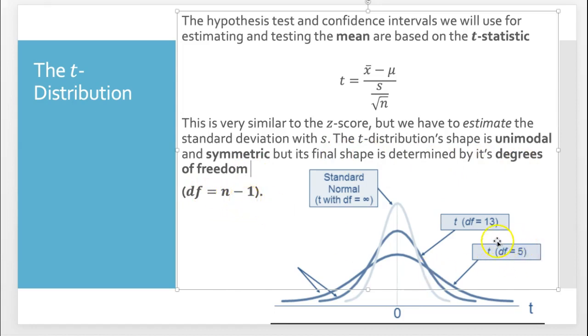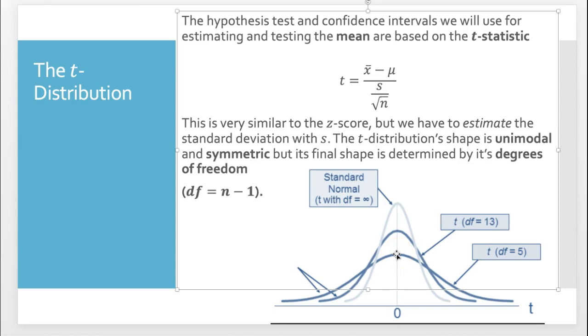Here I had a sample size of 6, and here I had a sample size of 14. So a sample size of 6 minus 1 is 5 degrees of freedom. If you look at this curve, that's like the standard normal, so compare this distribution to the normal. It's symmetric about 0 and unimodal, but it's flatter; the top is pushed down. So there's a lot more variation around 0, around the mean.